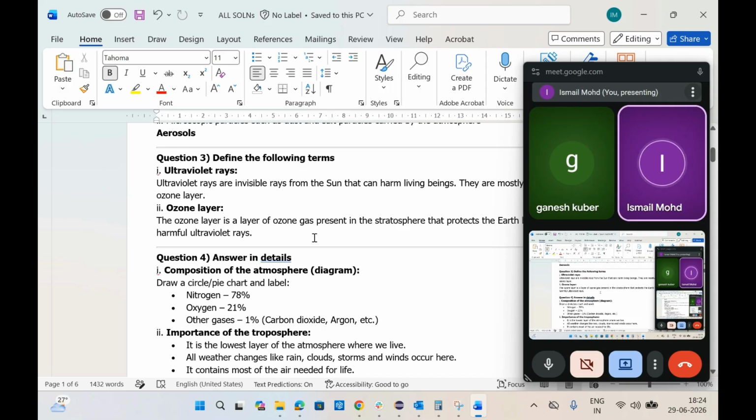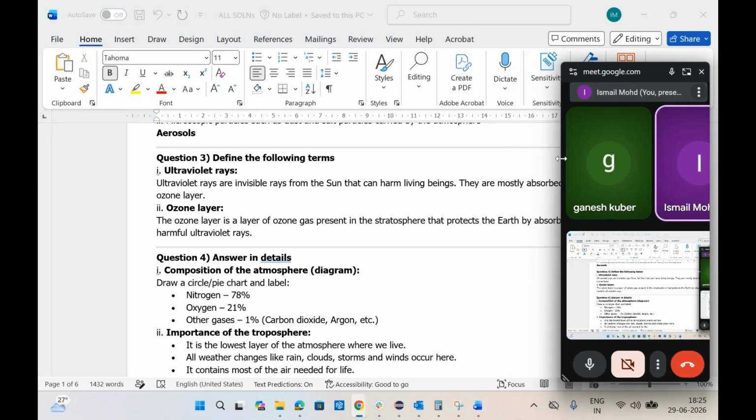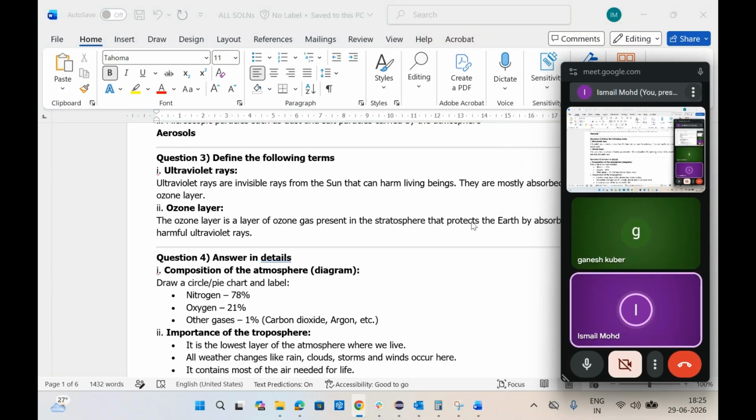Is this clear? Is the screen big enough, the letters and words, everything, right? Yes. Okay. UV rays stand for ultraviolet rays, and these are the invisible rays from the sun which can harm living beings. They are mostly absorbed by the ozone layer. So what are UV rays? These are the invisible rays from the sun that can harm living beings. That is UV rays. Simple one-line definition you have to give.